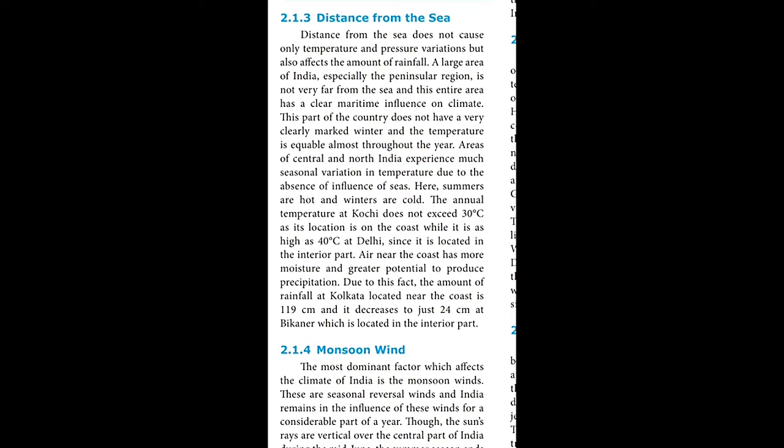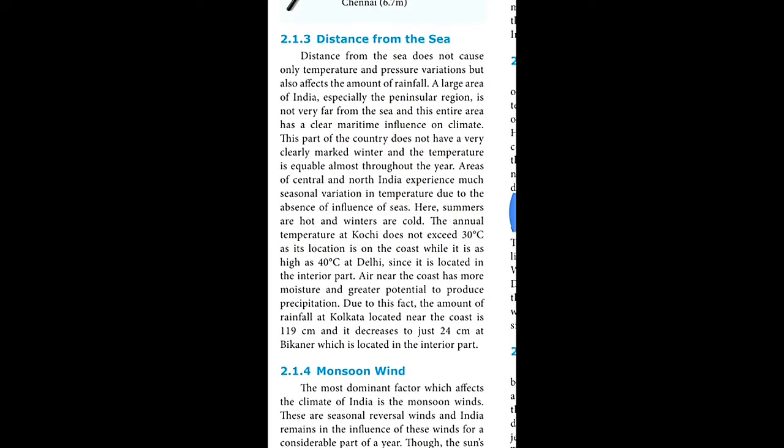Some parts of the country do not have a clearly marked winter or summer. On a map, you may see places like Kerala, Goa, Mumbai in Maharashtra, Chennai, and Kanyakumari. These regions are located near the sea.